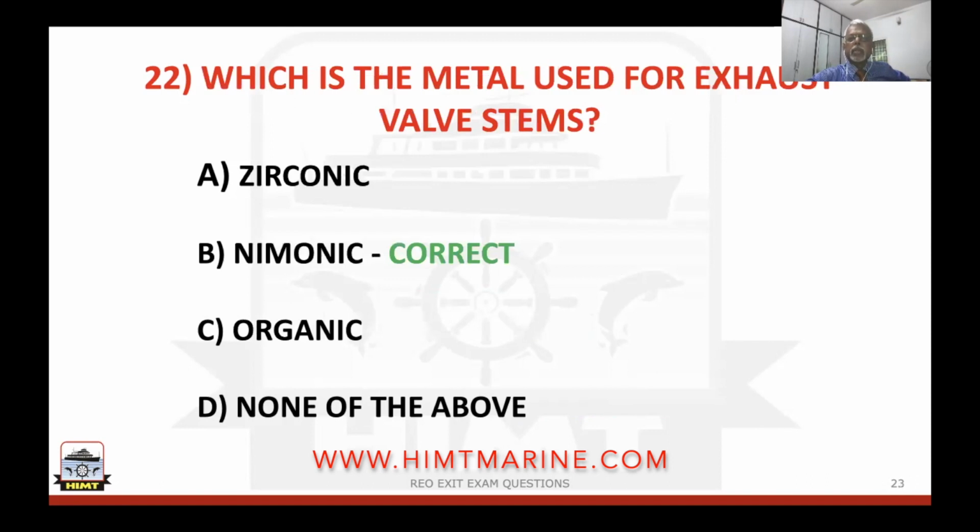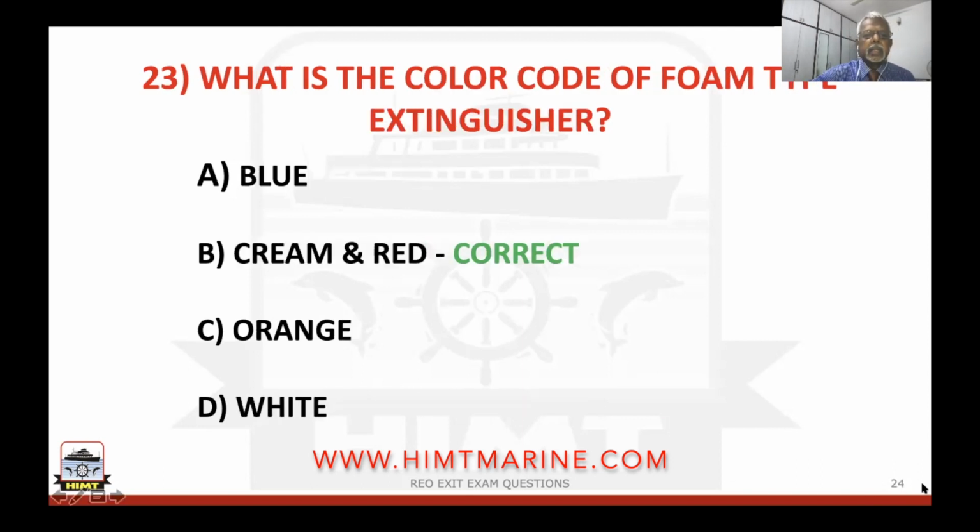Which is the metal used for exhaust valve stem? Zirconic, pneumonic, organic, none of the above. Here again, we need to use some material which will withstand high temperature, as exhaust valve stems are exposed to a very high temperature. The material and the coating have to withstand a very high temperature, and wear down needs to be minimized. So the right answer here is pneumonic. B is the right answer for this.